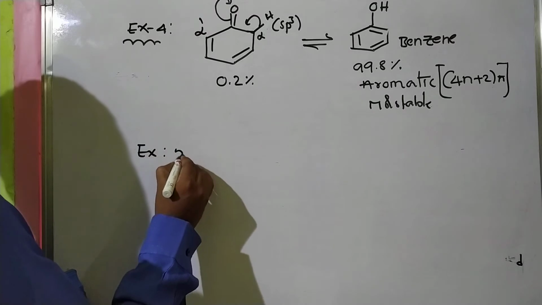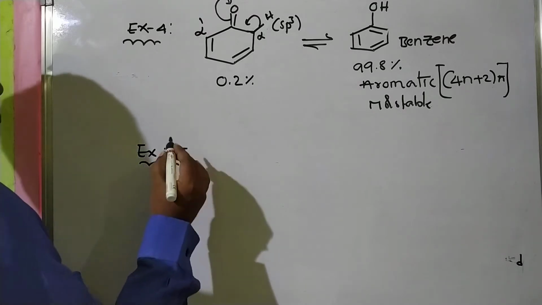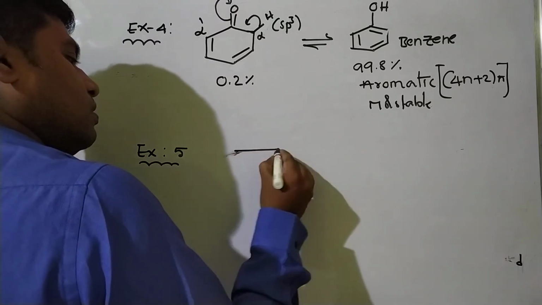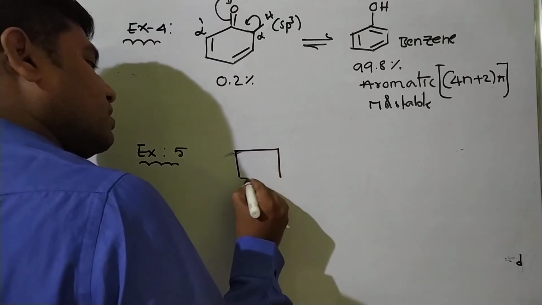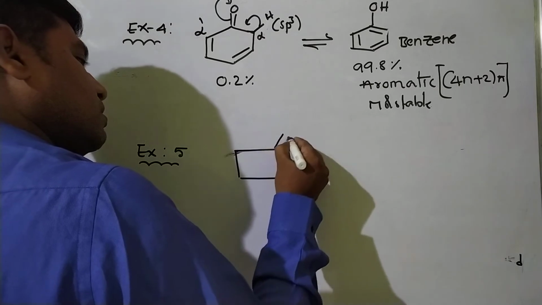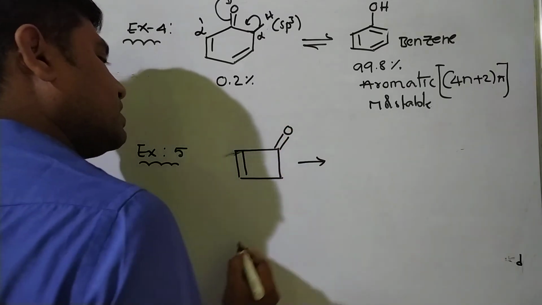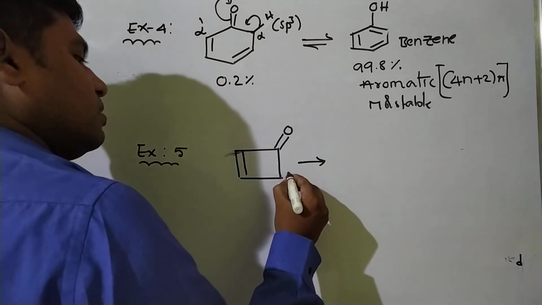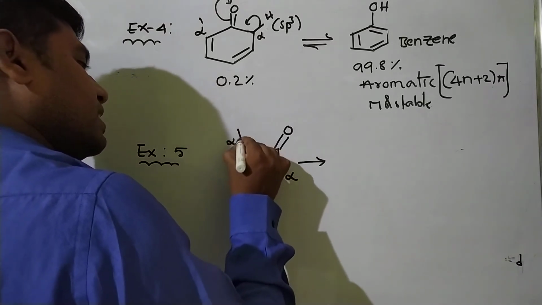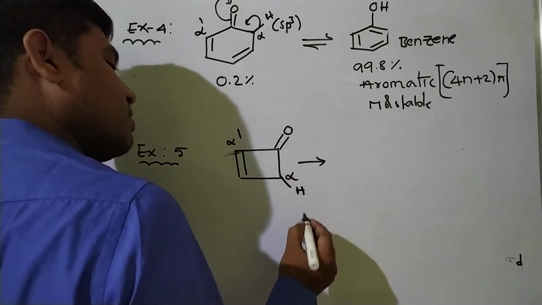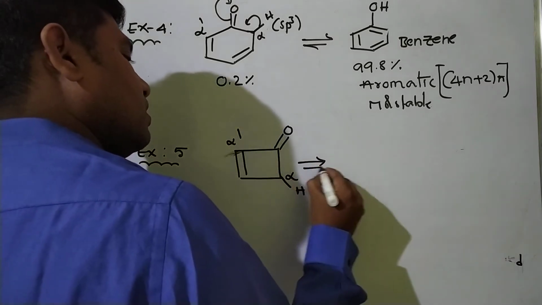Next, example 5. This is the given ketone, an unsaturated cyclic ketone. This is alpha, this is alpha dash. These hydrogens will participate because they are on sp3 carbon.